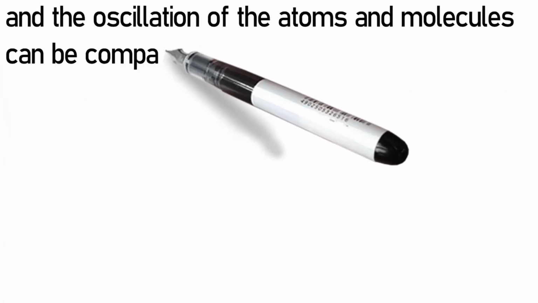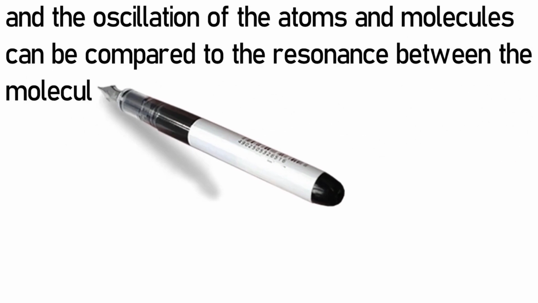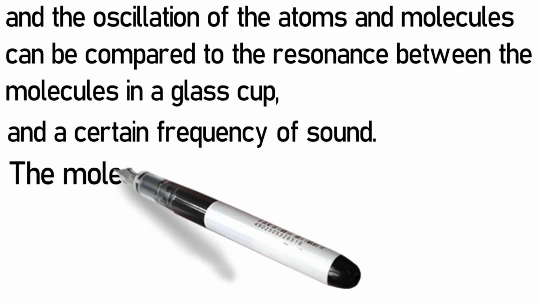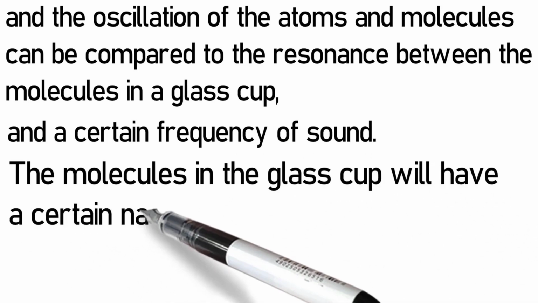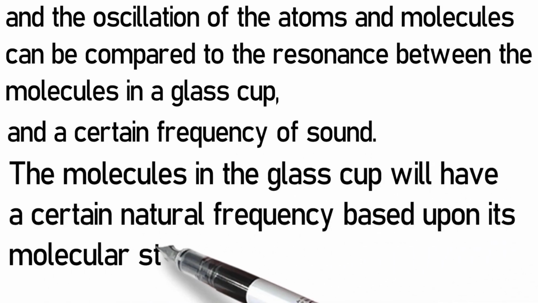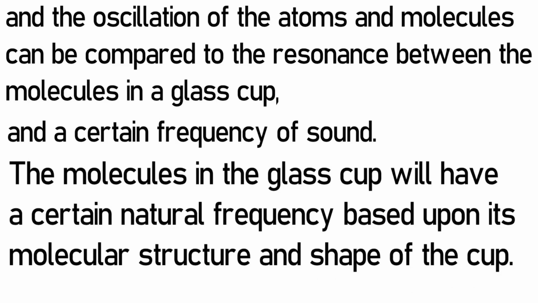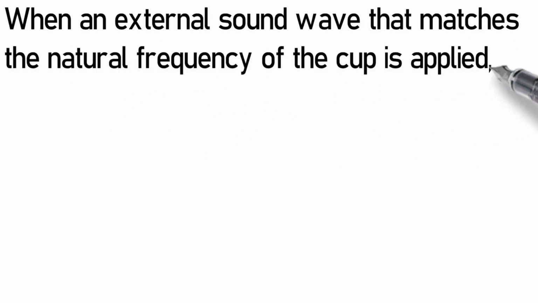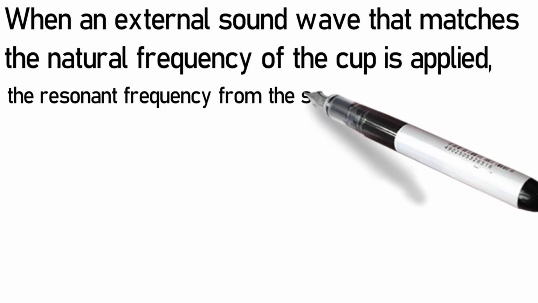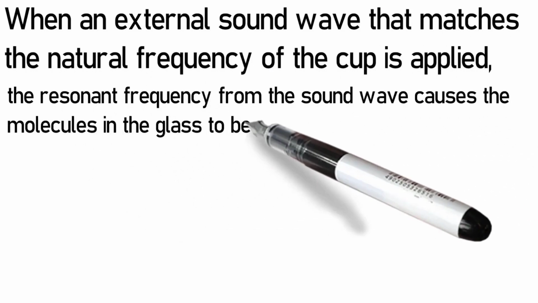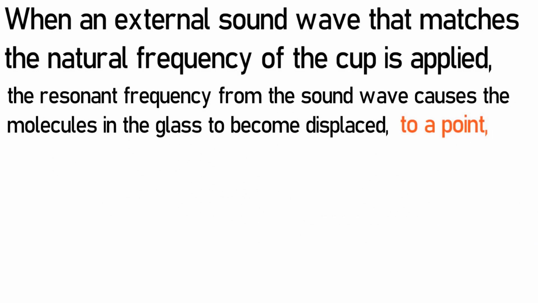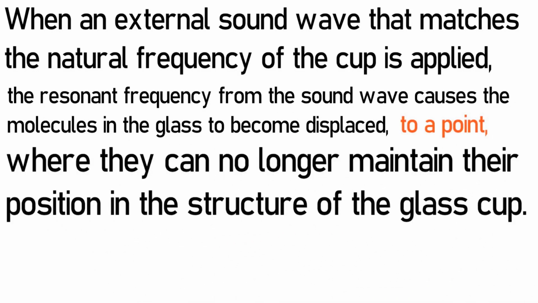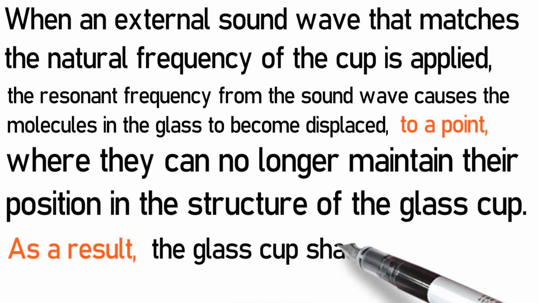This effect of resonance between the external light source and the oscillation of the atoms and molecules can be compared to the resonance between the molecules in a glass cup and a certain frequency of sound. The molecules in the glass cup will have a certain natural frequency based upon its molecular structure and the shape of the cup. When an external sound wave that matches the natural frequency of the cup is applied, the resonant frequency from the sound wave causes the molecules in the glass to become displaced to a point where they can no longer maintain their position in the structure of the glass cup. As a result, the glass cup shatters.